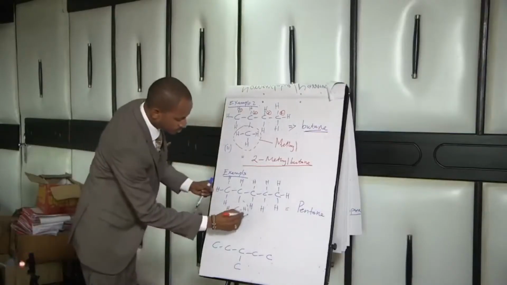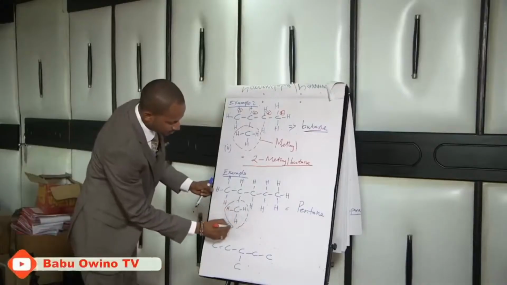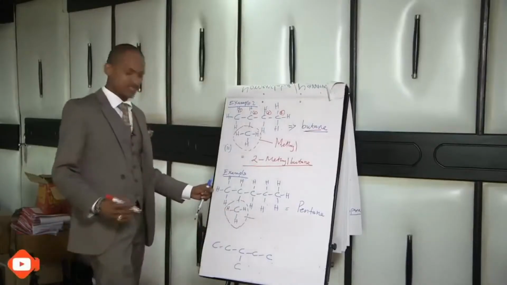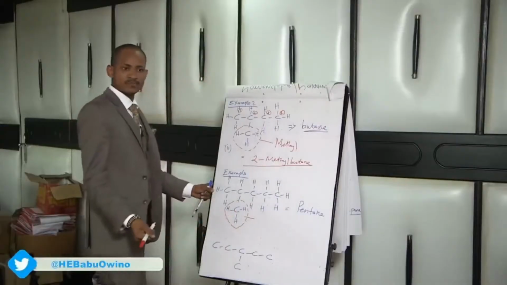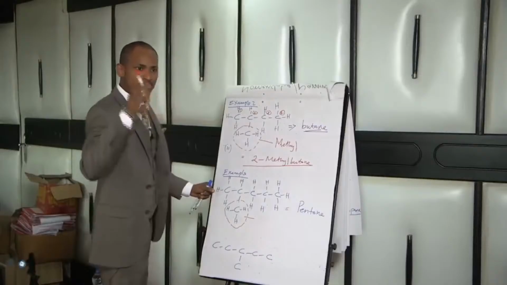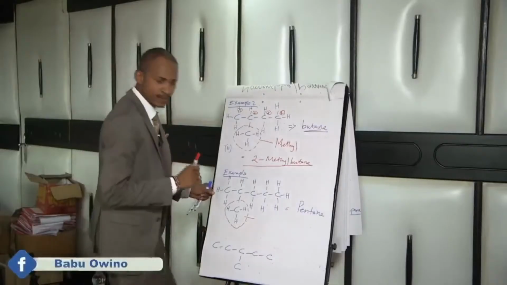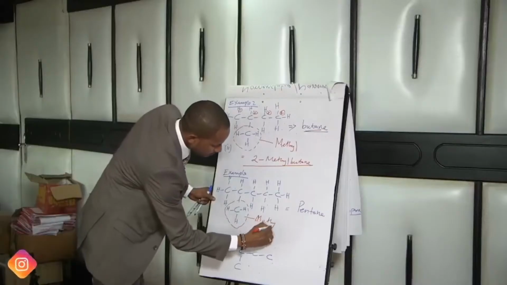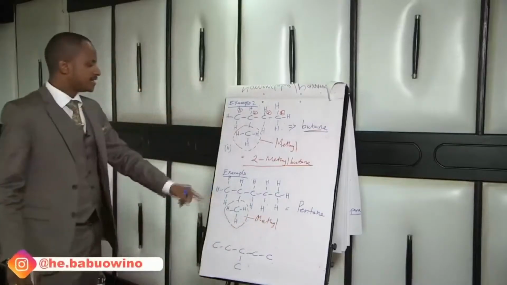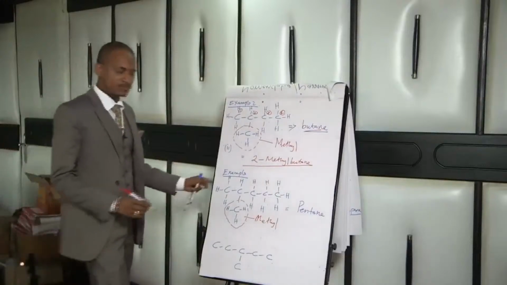So you mark the branch. This branch is also a methyl branch, because we said it is 1 carbon atom with 1 hydrogen atom less from the parent alkane. So this is a methyl. Then identify on which carbon atom it lies.